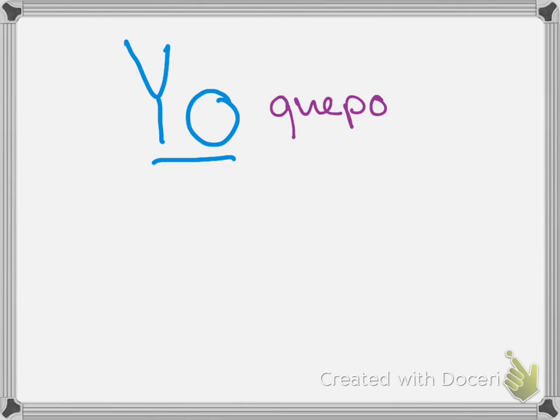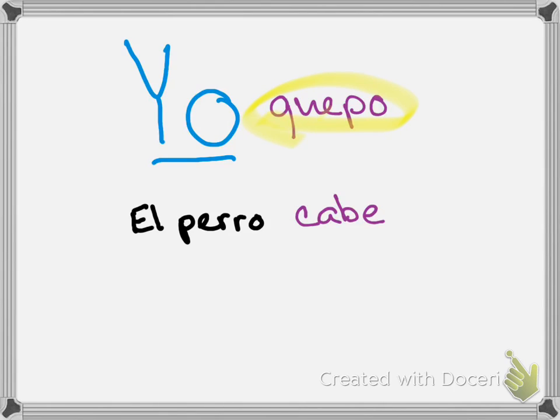But if my subject is anyone else, anybody other than yo, so we'll say el perro. El perro, which would be represented by the pronoun él, would be el perro cabe. El perro cabe en la caja. Okay, this yo change, this quepo, only changes for yo. Okay, very important to note.